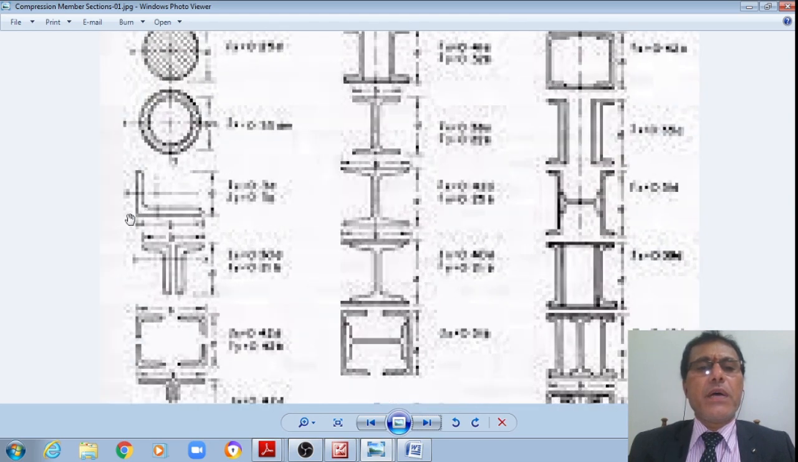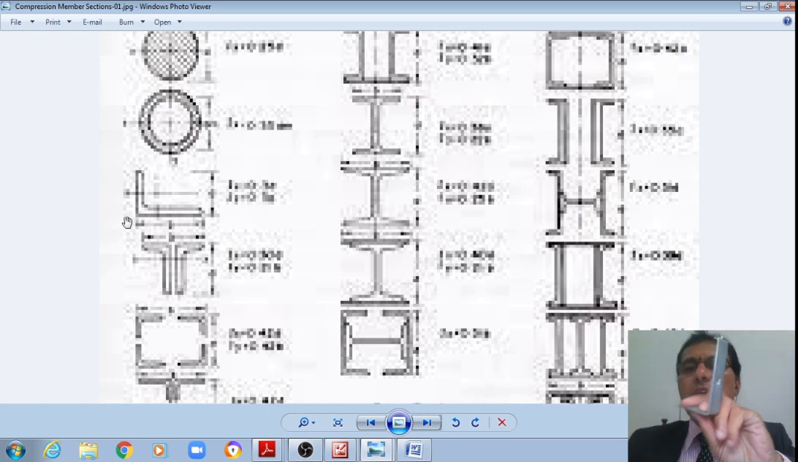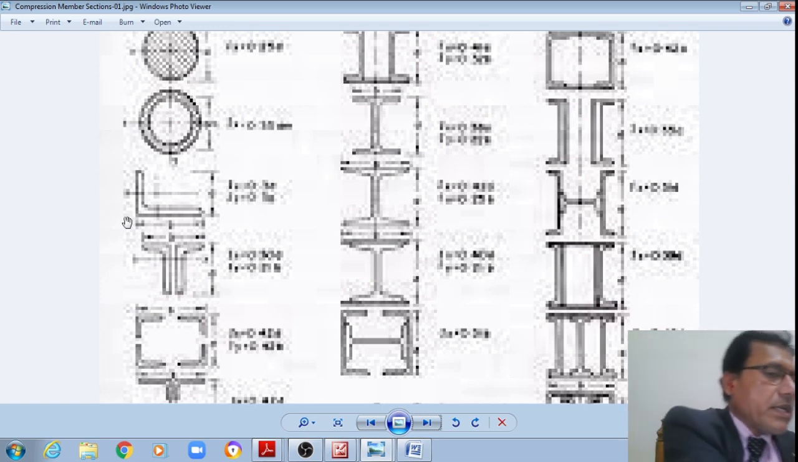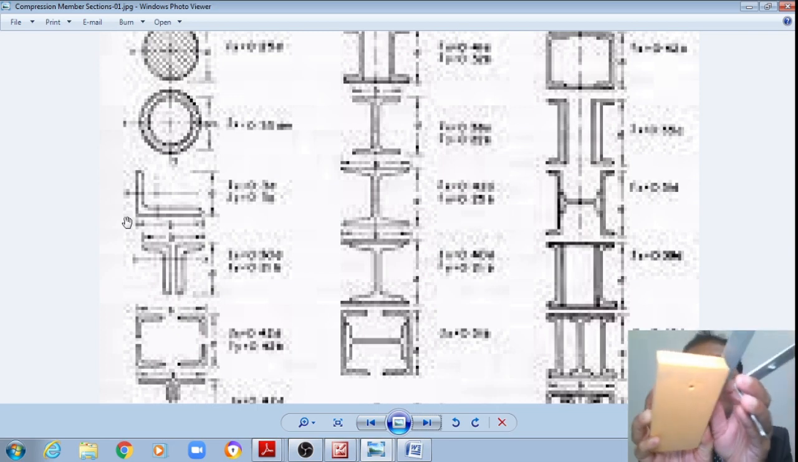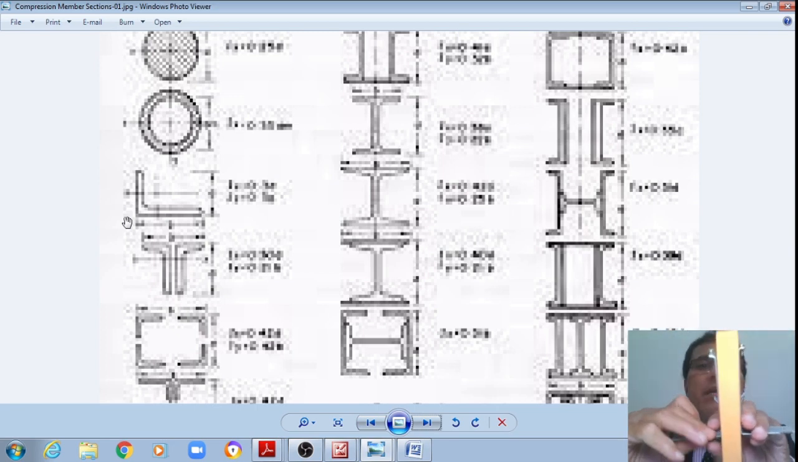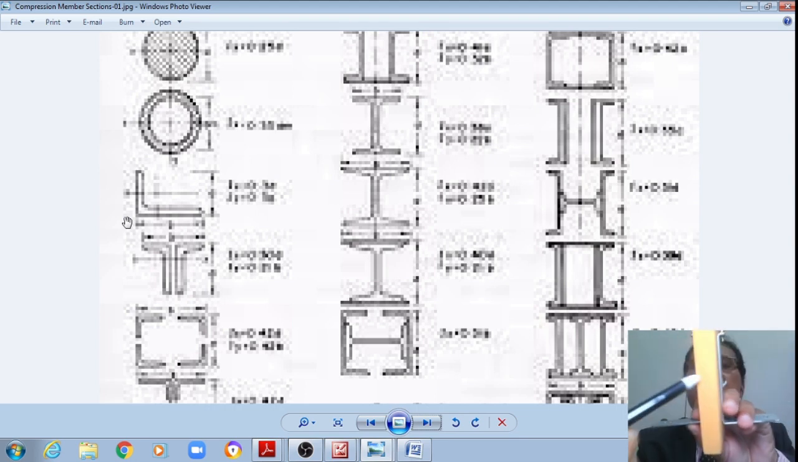And if the force to be transmitted is small, then we may be using a single angle section like this, or we may be using double angle sections like this, connected to either side of a gusset plate, like this or like this, with a gusset plate on either side.